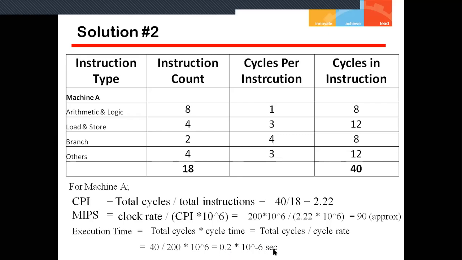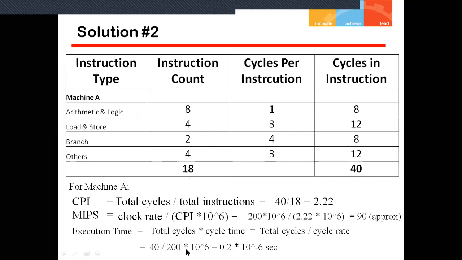So I hope you have an understanding of how to approach the question. If the question asks for CPI, you calculate the total cycles divided by the total instructions. This gives me CPI. Then I calculated MIPS, and then I calculated the execution time.